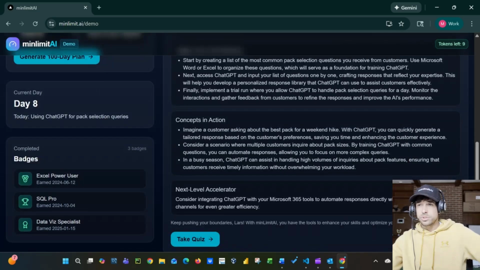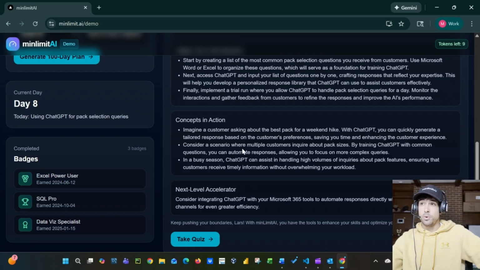Concepts in action. Imagine a customer asking about the best pack for a weekend hike. With ChatGPT, you can quickly generate a tailored response based on the customer's preferences, saving you time and enhancing the customer experience. So over time with this business, Lars can kind of think, if we had the packs available somewhere, so maybe it's on our website as the knowledge base, or maybe we have them stored somewhere, and then we have this customer's past purchasing history, or we just have what this customer is telling us in real time, we're able to put them into a better pack and a lot quicker, and handle a lot more volume.